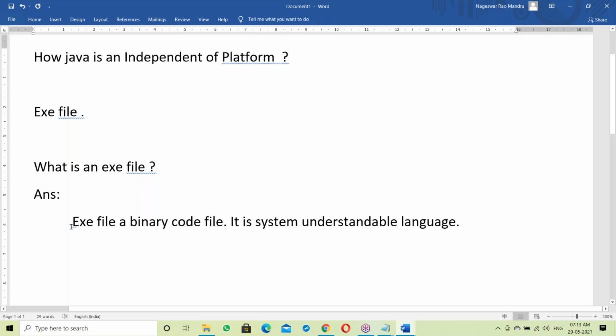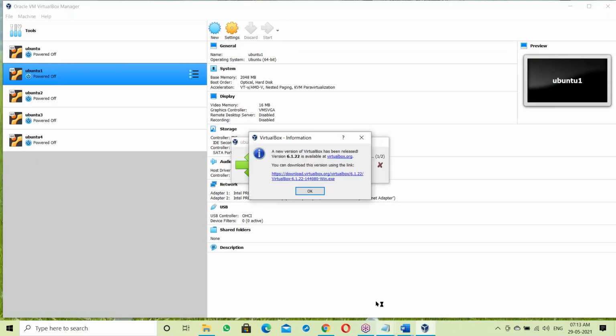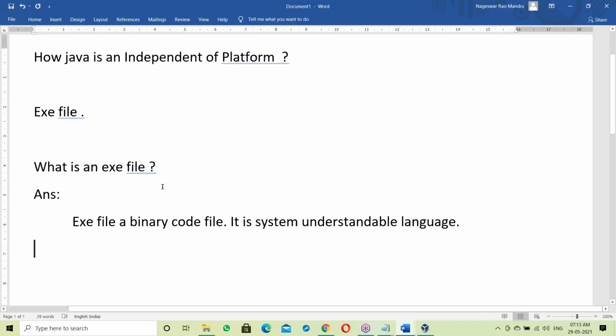One second, let me start Linux base. By that time, starting Linux base. Simply, anyone says that an exe file is a binary code file, a system understandable language, and it is ready to execute.